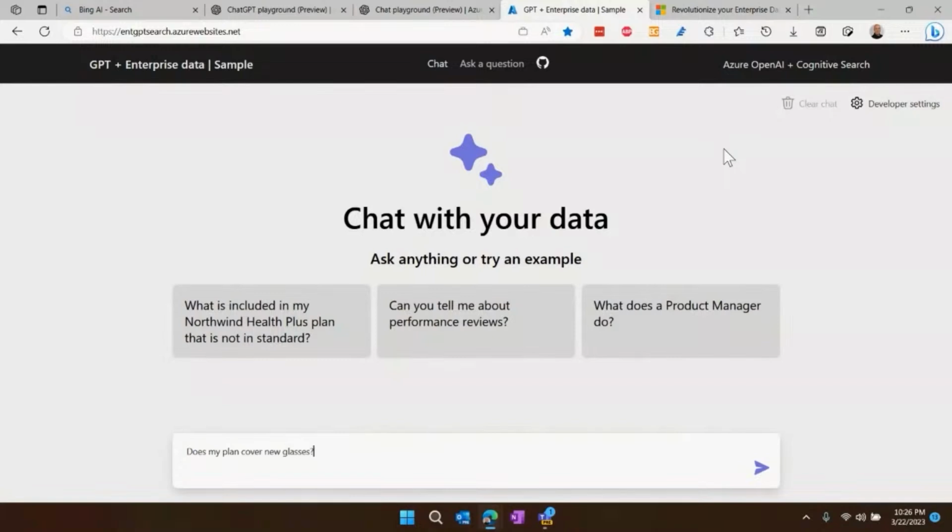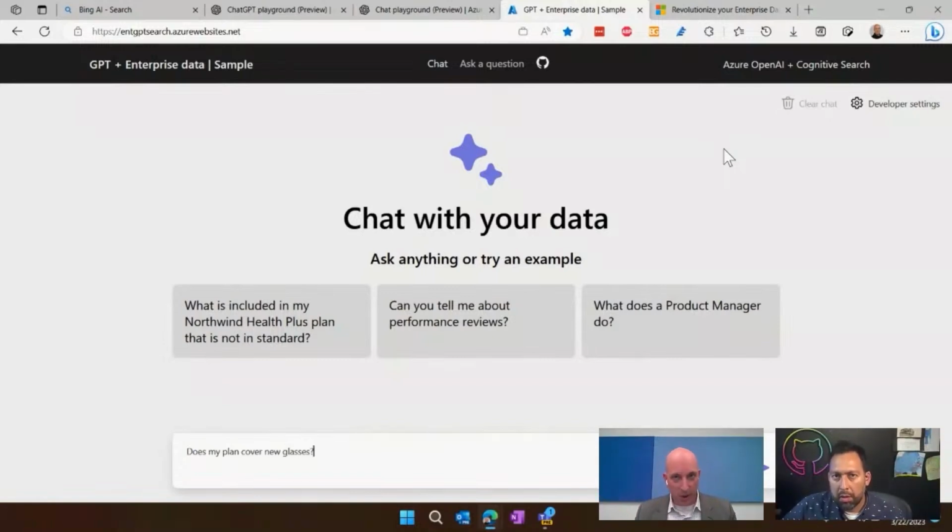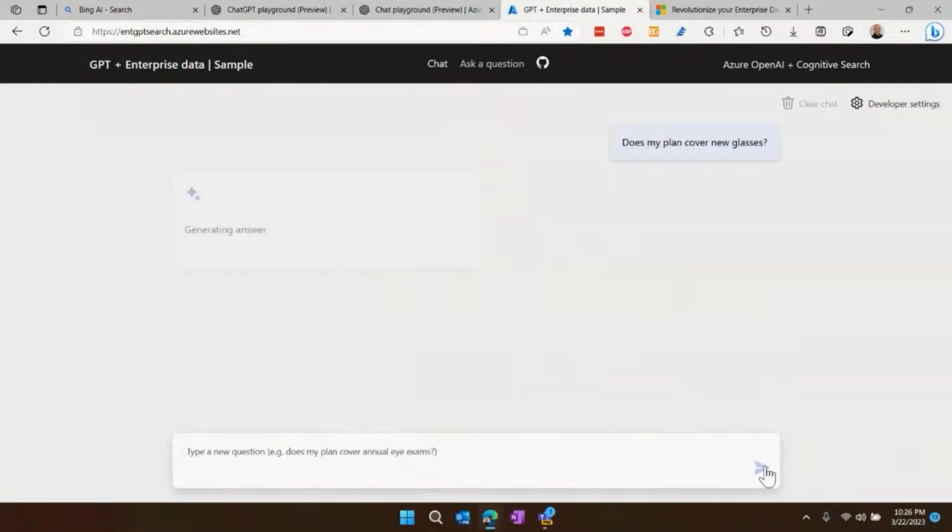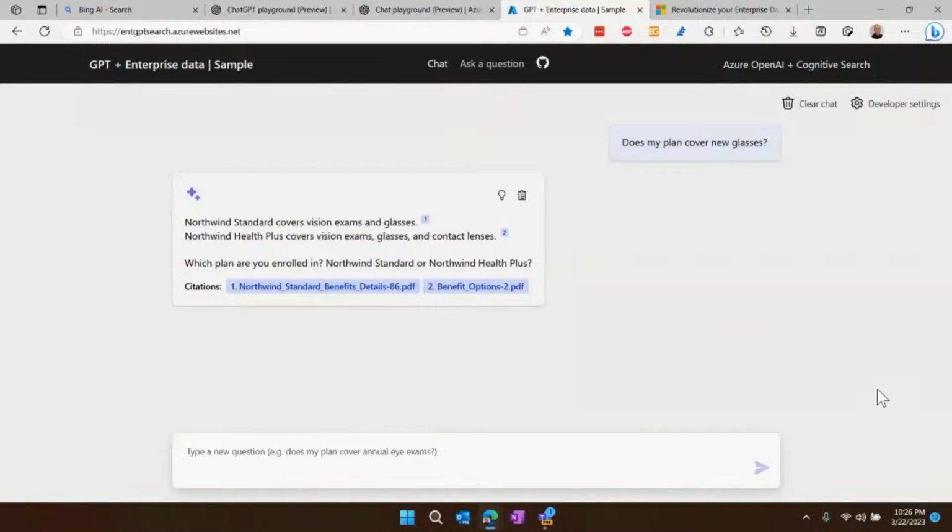And so we have this Azure Cognitive Search, and it is searching across our employer health plan. Let's say that I'm making an HR benefits bot for my internal employees. So we have all these documents in the search engine about our health plan. And I'm going to ask, does my plan cover new glasses? And here we have it. It gives me this response. It does cover new glasses, actually. That's great. It tells me the different kinds of plans and so on. And this is a conversation I can keep going because it's asking me for more information.